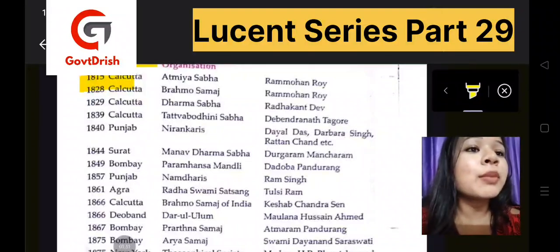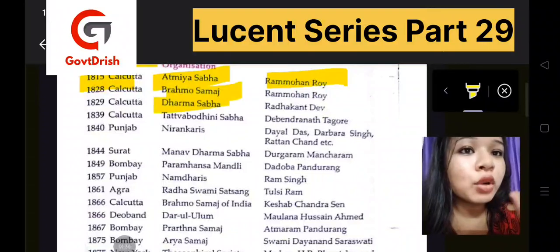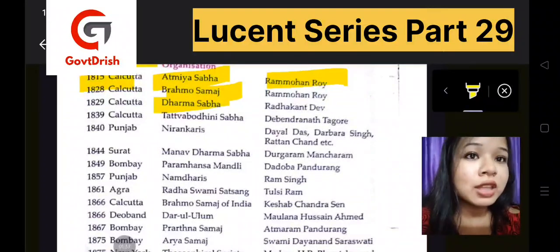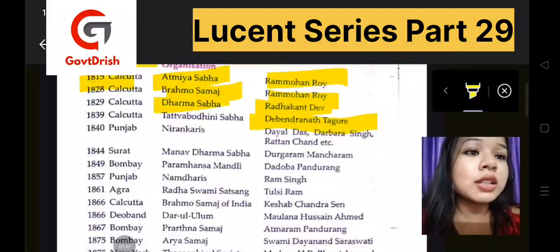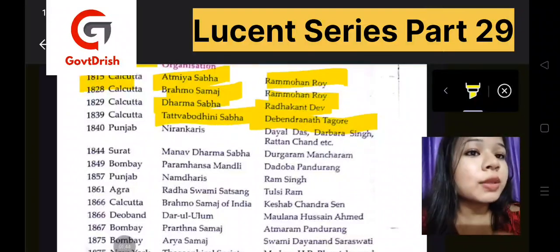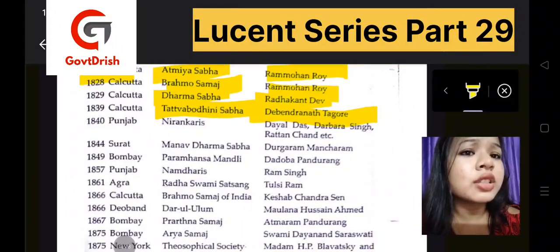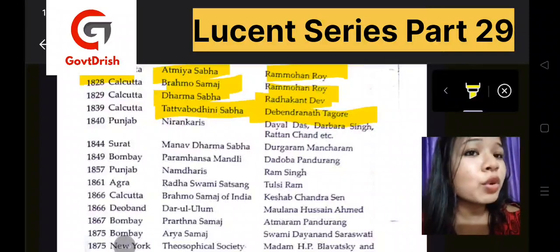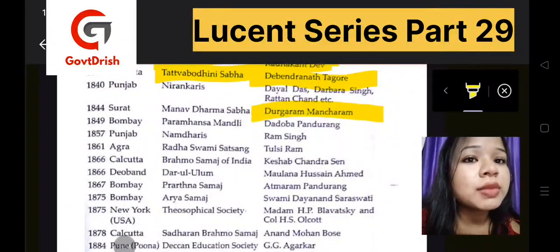In that way, Ram Mohan Roy is one of the prominent leaders, so these organizations are very important. Like Brahmo Samaj, we know it's very famous. Dharma Sabha, so these three done. Then we have Rabindranath Tagore's Tattva Bodhini Sabha. Then these are the founders: Dayal Das, Darbara Singh, Ratan Chand. We have Nirankaris. Nirankari is also an important organization. Then we have Durgaram Mancharam, that is Manav Dharma Sabha.